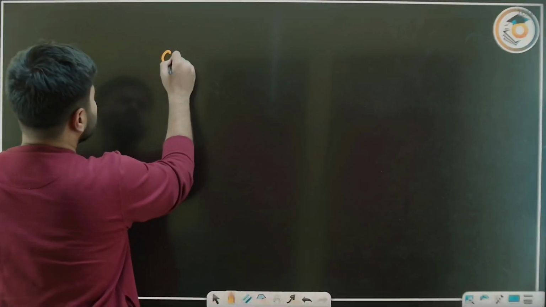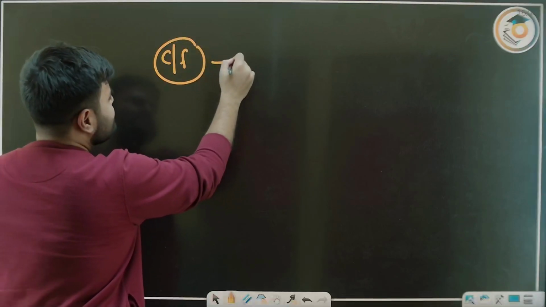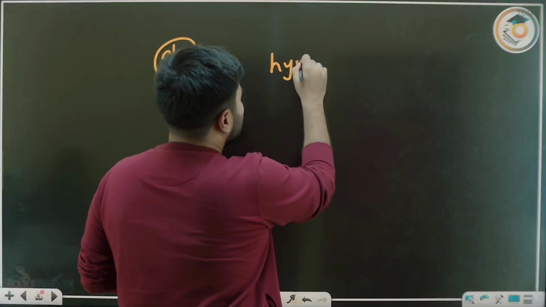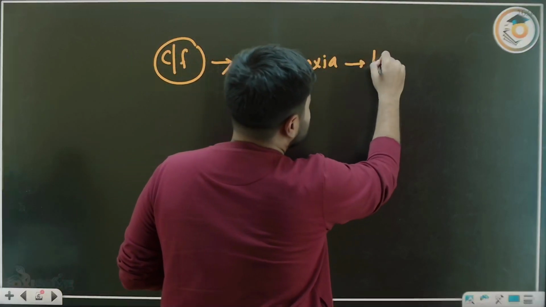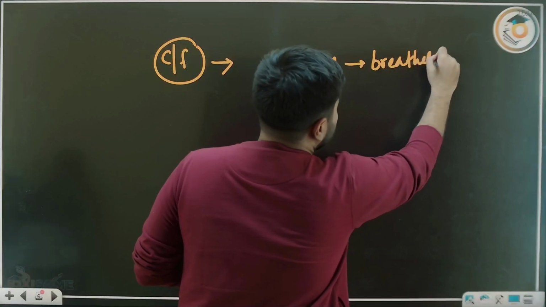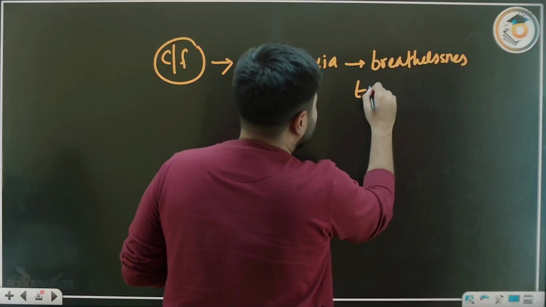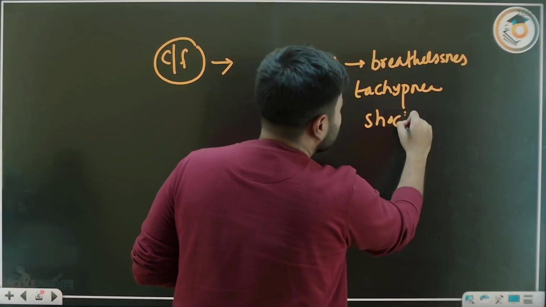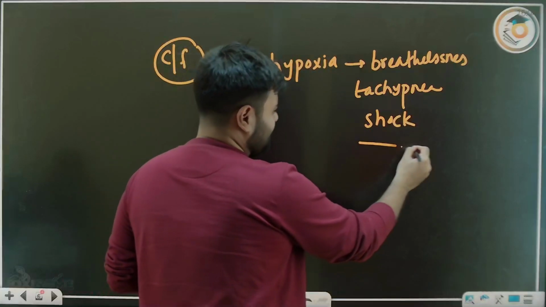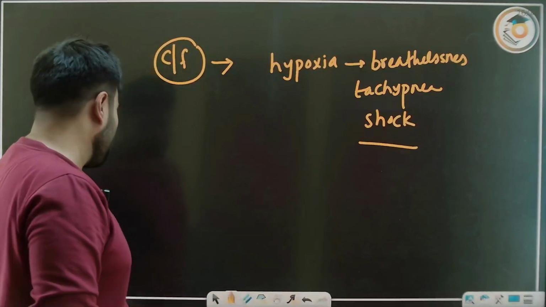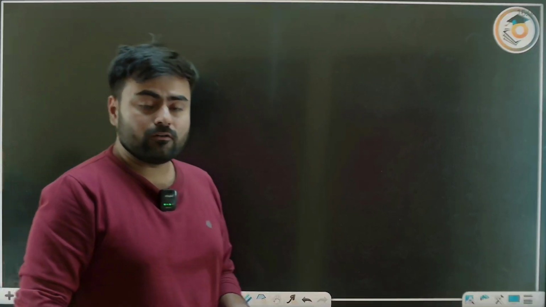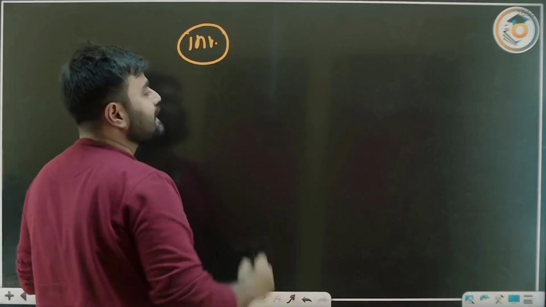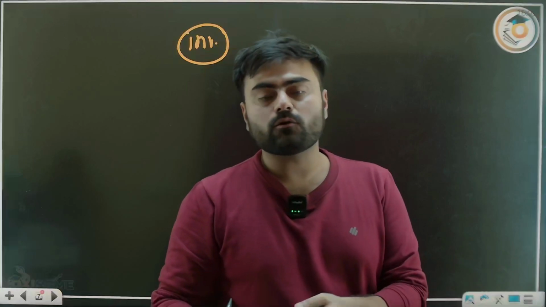So what are the clinical features? Obviously, as the diffusion is not happening, there will be very much hypoxia, that leads to breathlessness, leads to tachypnea, even leads to shock. So this type of thing may happen in ARDS. This is not very important, they will not ask you this, but what they will ask is the investigation. So how can I diagnose whether this is ARDS or not?